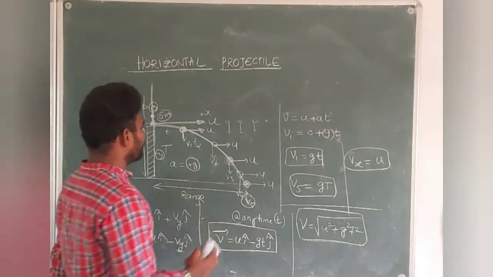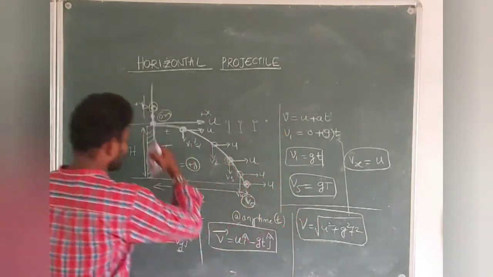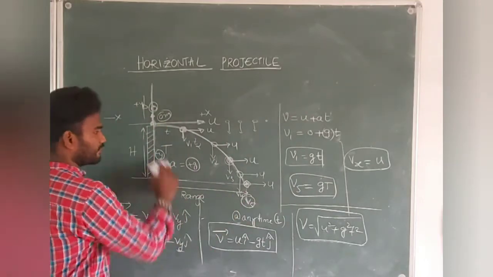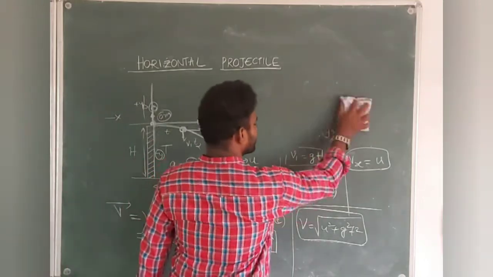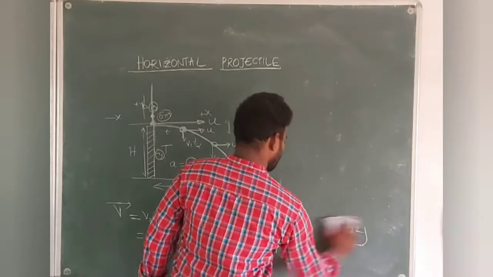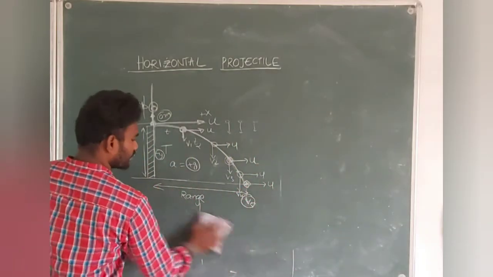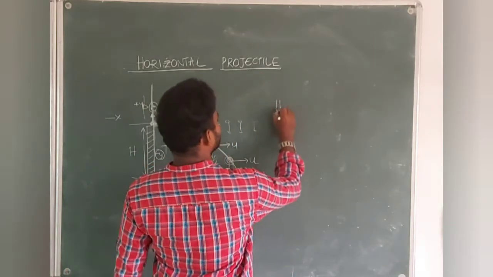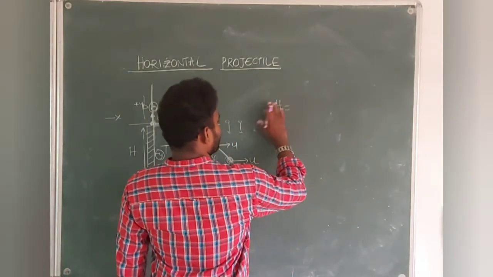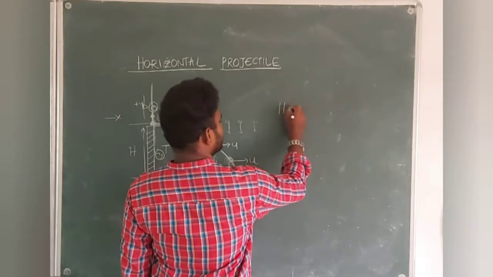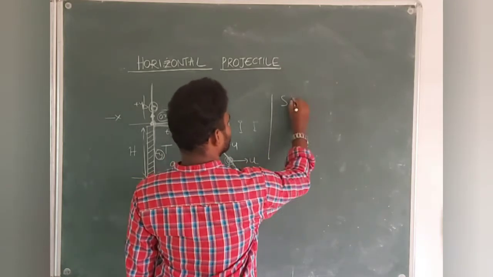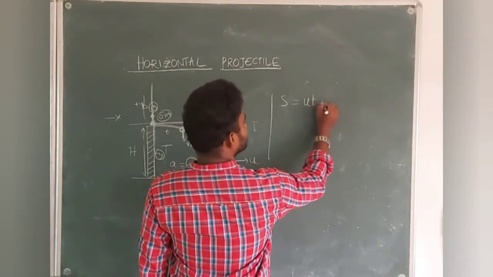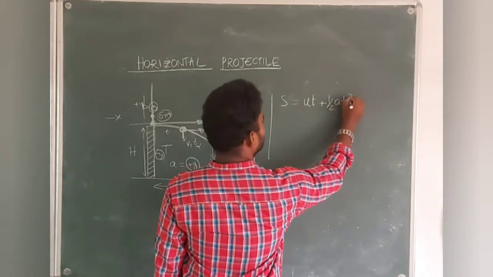Next, what we are going to do here is, what is the relationship between this height and the time of descent? Time of descent or total time interval to reach the ground? Listen. What is that relationship? You know very well, s is equal to ut plus half at square, the formula of kinematics.